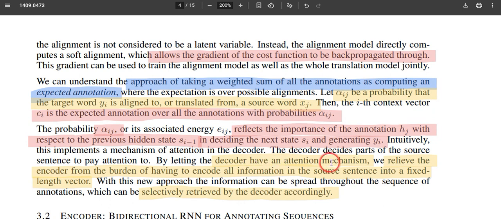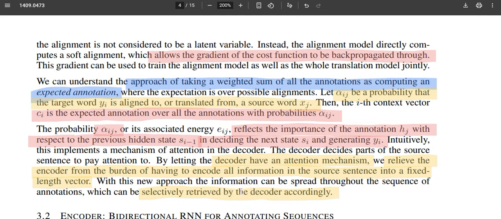So this decoder has an attention mechanism, and it relieves the encoder from the burden of having to encode all the information in the source sentence into a fixed length vector. Therefore the information is selectively retrieved by the decoder based on the ith step.